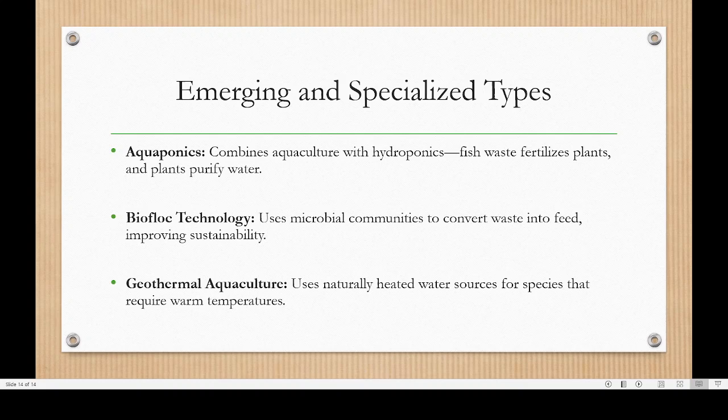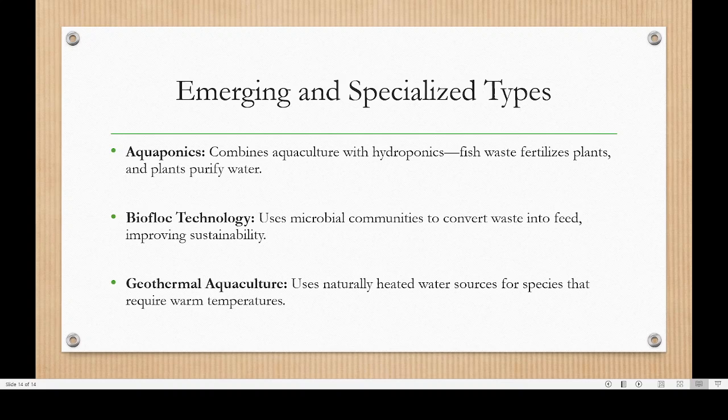Then geothermal aquaculture uses naturally heated water sources for species that require warm water temperature. Here it is not popular, but in certain outside areas there is geothermal aquaculture.